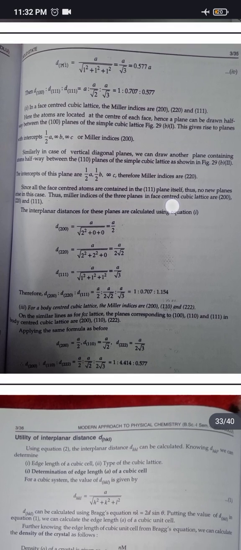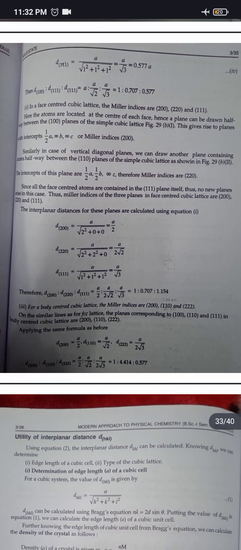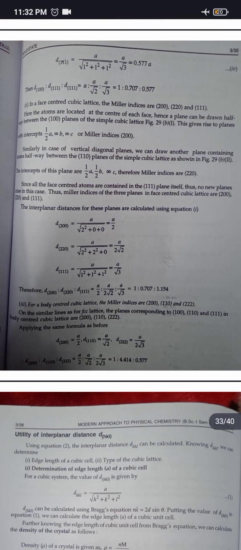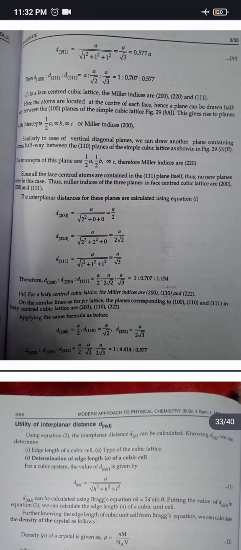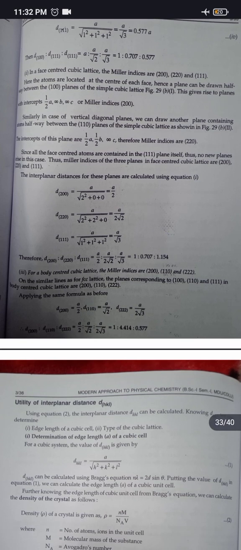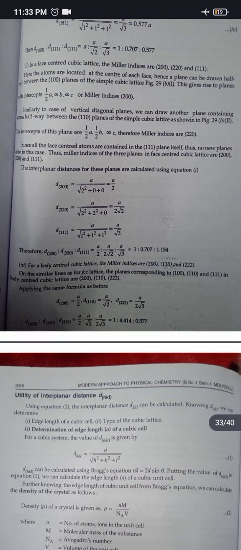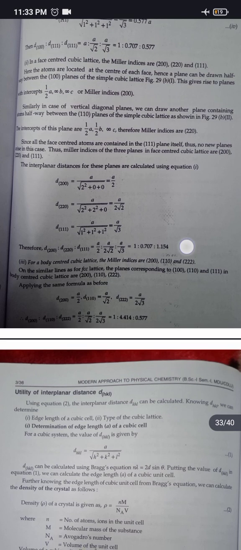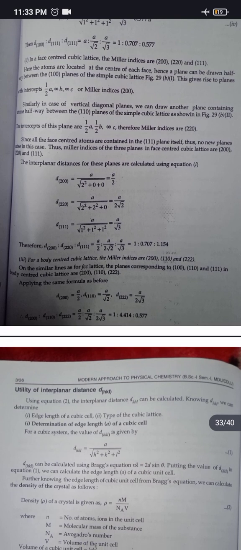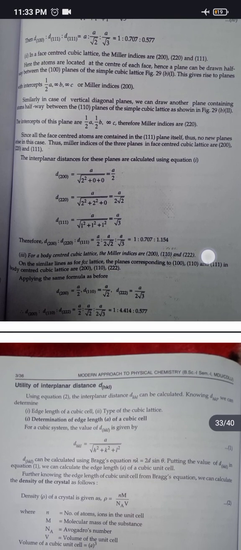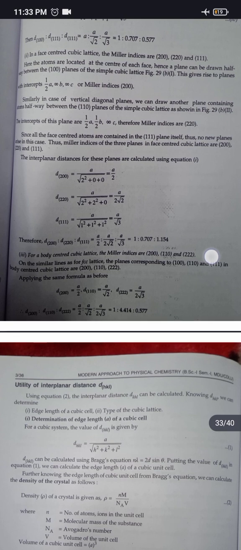The interplanar distances for these planes are calculated using the equation: d200 equals a upon root of 2 square, equals a by 2. d220 equals a by 2 root 2. d111 equals a by root 3. Therefore, what will the ratio be? 1 : 0.707 : 1.154.